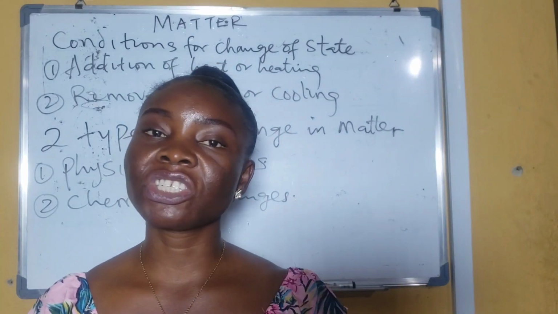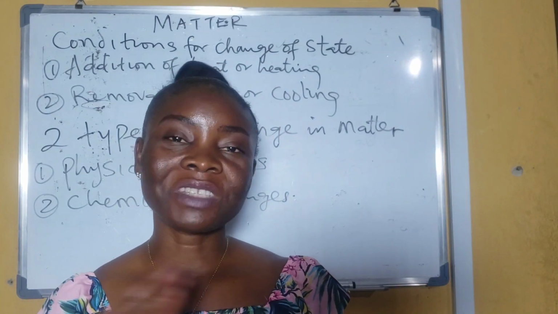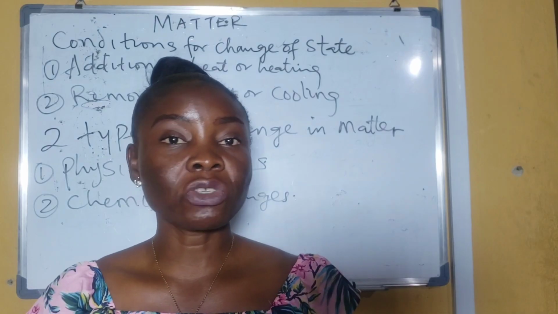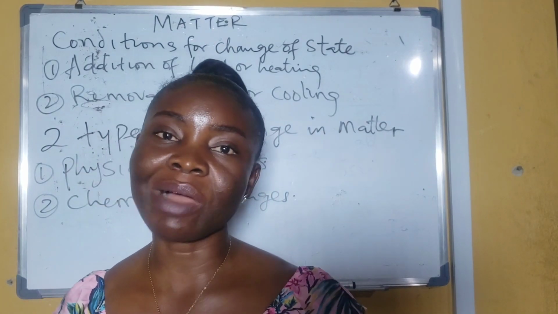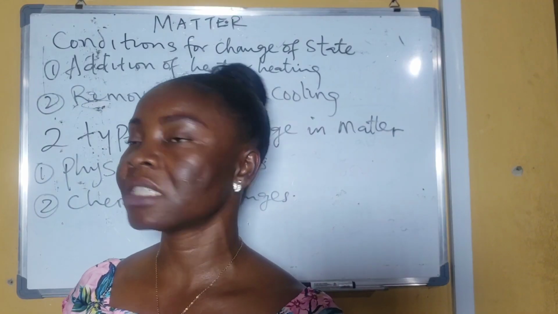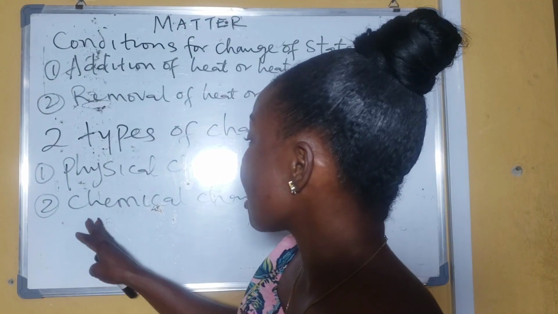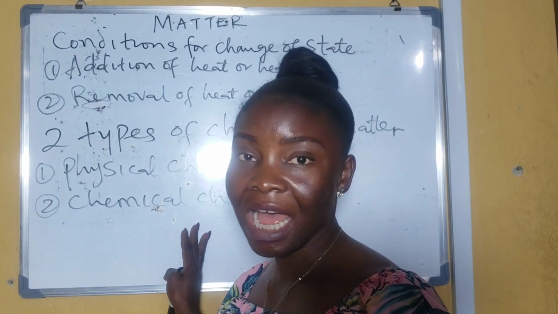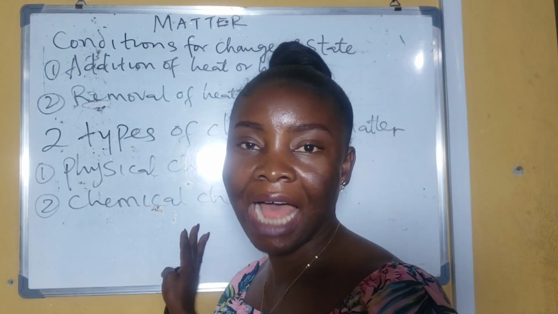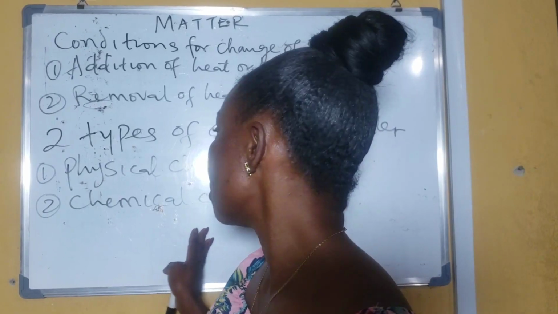Physical changes are those changes in which no new substance is formed. And because no new substance is formed, they are easily reversible. You can change it back into what you began with in the first place. Unlike chemical changes, in chemical changes, new substances are always formed, and because of that, they are not easily reversible.